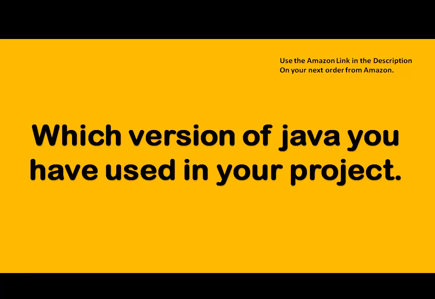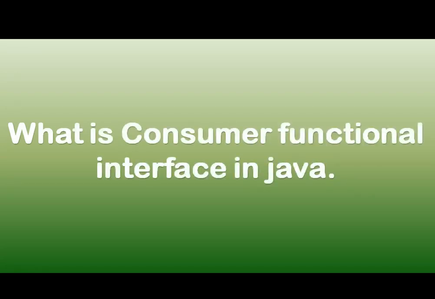Next question was again from Java 8, what is the Consumer functional interface. Based on the answer you give, there will be more questions asked on this. This is a functional interface, and accept is, I believe, the only method present inside it. Next question. So these were the questions related to Java.